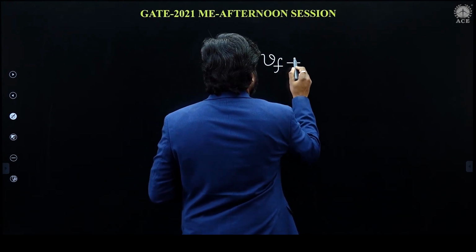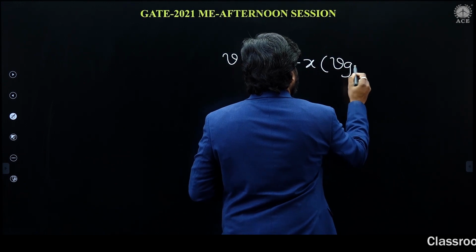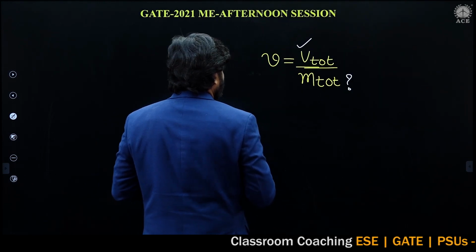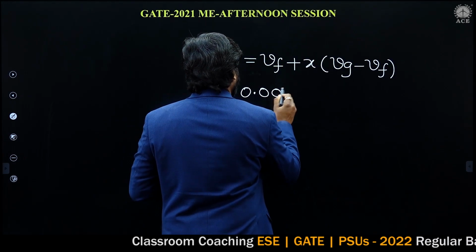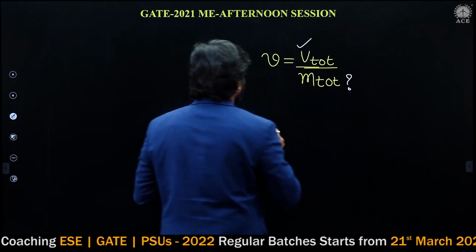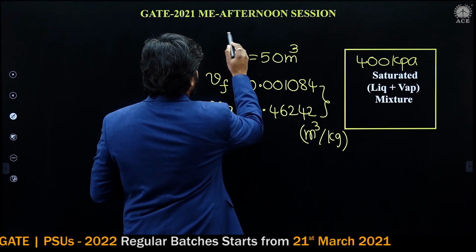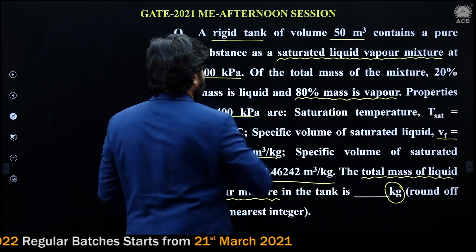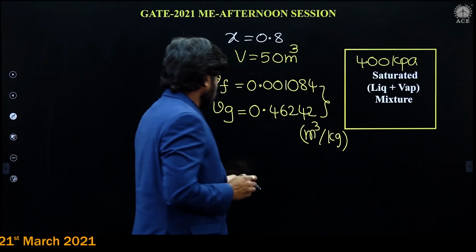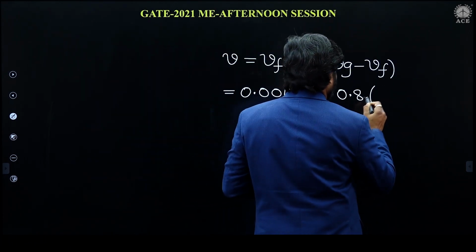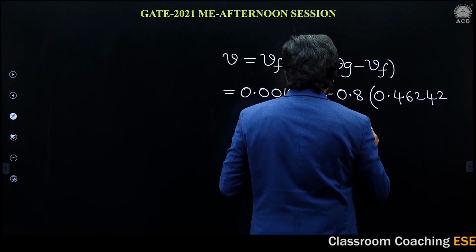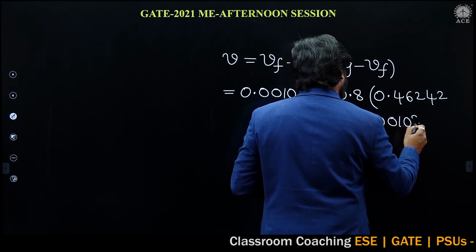Vf is 0.001084, and the dryness fraction X is 0.8, since he said 80% vapor. Vg is 0.46242 and Vf is 0.001084.